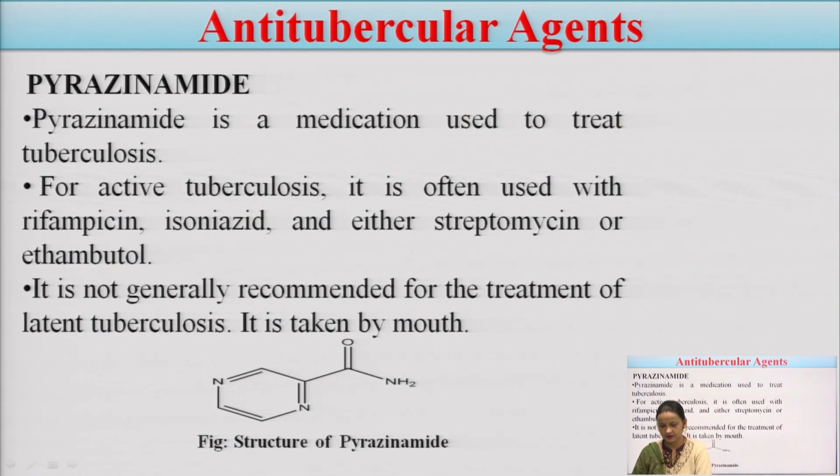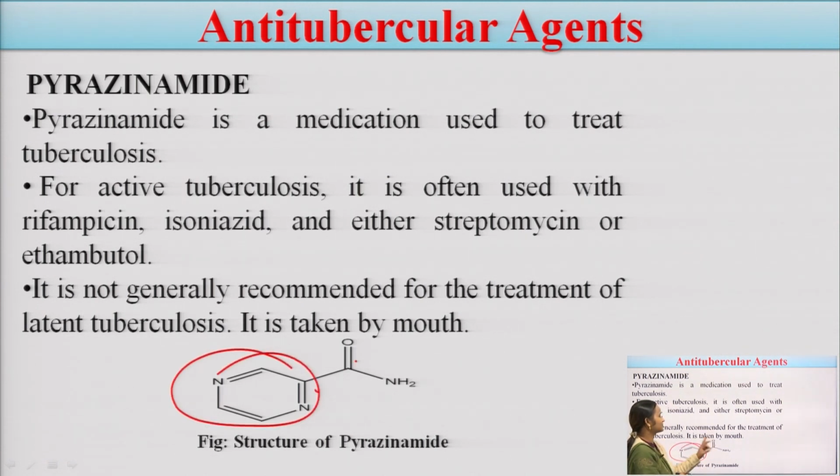Okay. Pyrazinamide. The next drug is pyrazinamide. You can see here that pyrazinamide is a medication which is again used to treat tuberculosis. Pyrazinamide has the pyrazine nucleus, and this is the pyrazine nucleus attached with an amide linkage, CONH2. For active tuberculosis, it is used with rifampicin, isoniazid and either streptomycin or ethambutol.